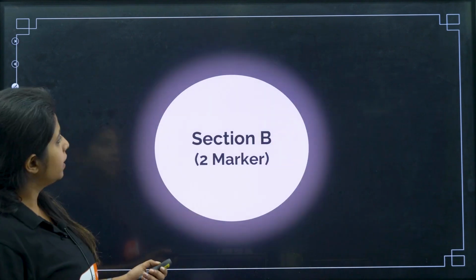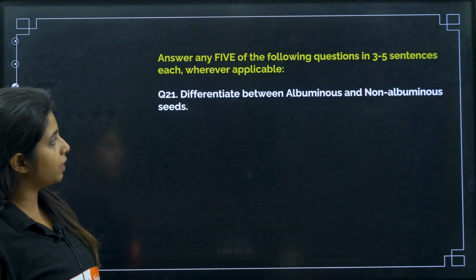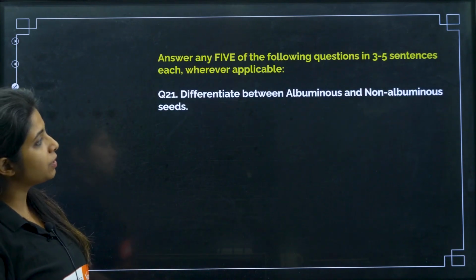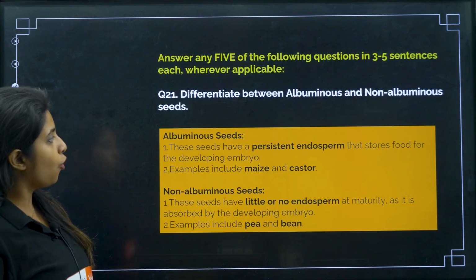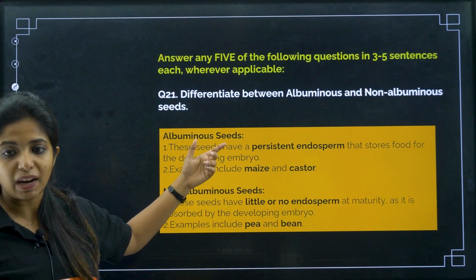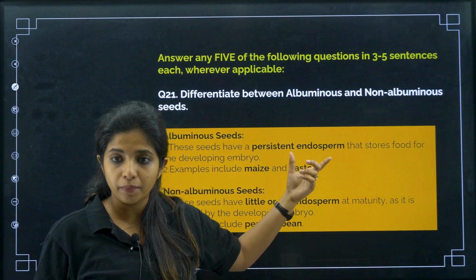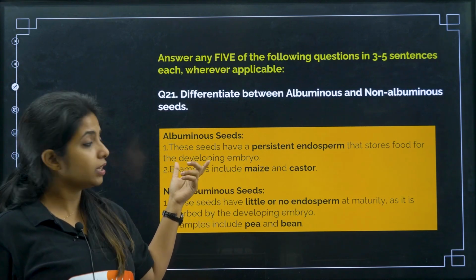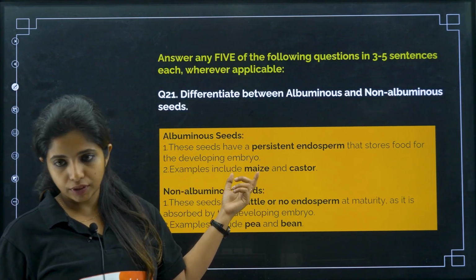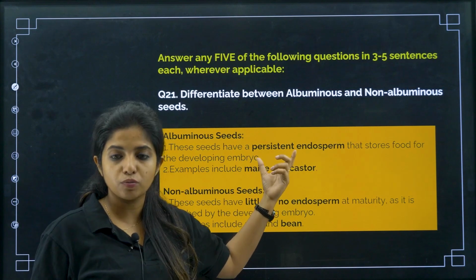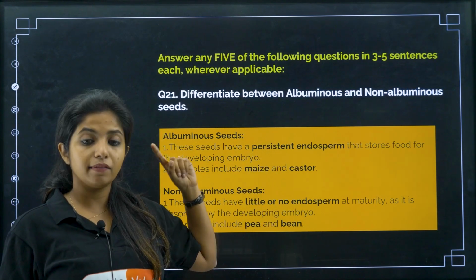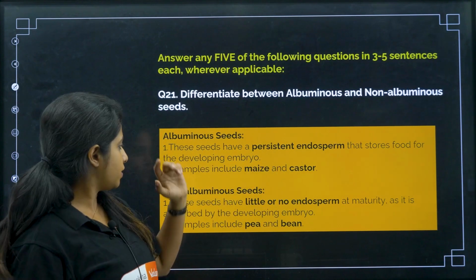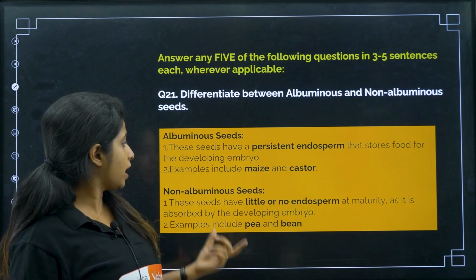Fine? Chalo. Next thing. Section B consists of 2 markers, my dear children. Differentiate between albuminous and non-albuminous seeds. Over here you have to mention these points: albuminous seeds have persistent endosperm, which stores food for the developing embryo. There will be some amount of endosperm still left behind, and they have just one cotyledon. Examples are maize and castor.